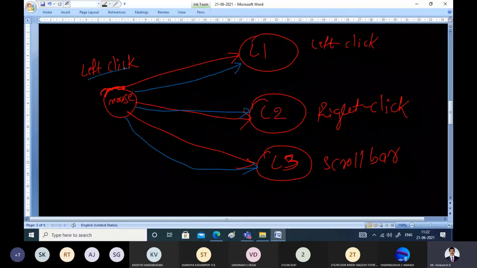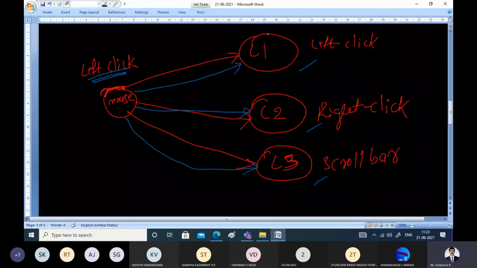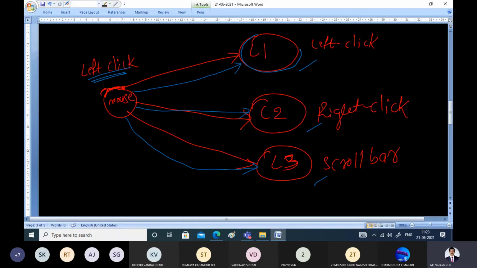Even though only a left click is happening, it is sent to all the listeners. All three will get that event. But who actually will handle this? This particular listener will handle it, because for left click, this is the listener responsible. But even though L1 is responsible for handling that left click, it will be sent to L2 as well as L3. And this mechanism is called multicasting.